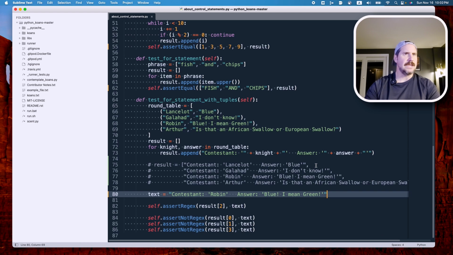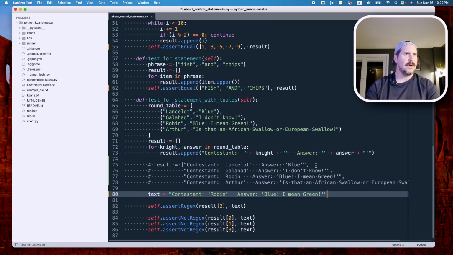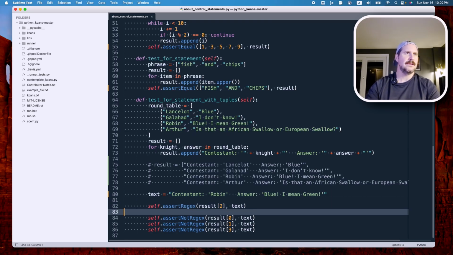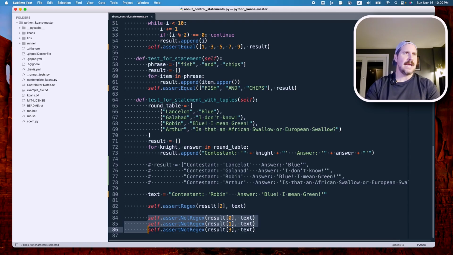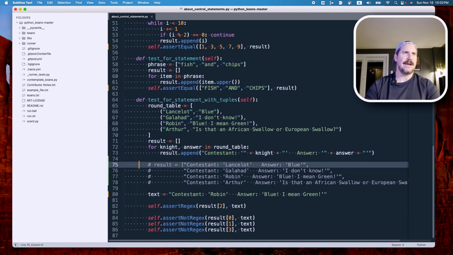Does it get to line 15? No. Oh, I see what happened. Yes, these are assert not regex. So make sure that these three don't equal what's in text. And what is in text is this string, the item at the second index of the list result after the code is run.